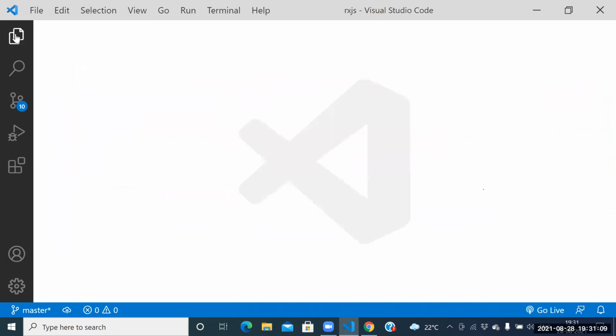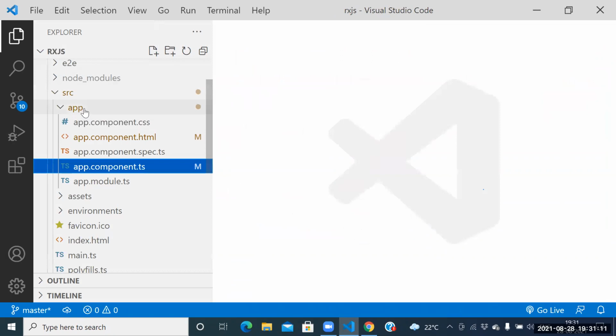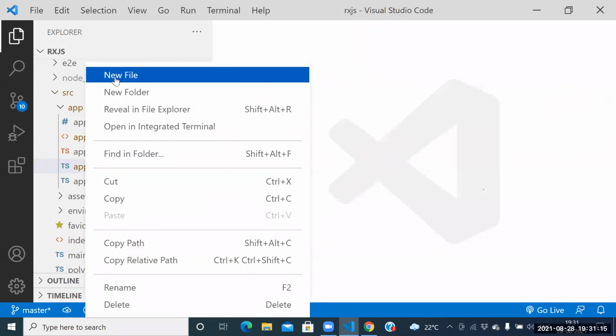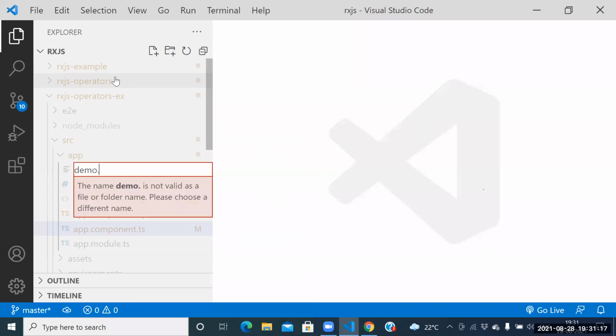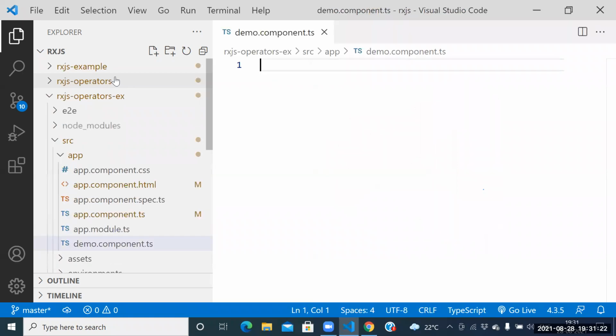I don't want to touch the app component. Close the app component. Can I create another component? Which component? Demo dot component dot ts. We need to go for the demo dot component dot ts. Guys, say this one here itself in demo dot component dot ts.